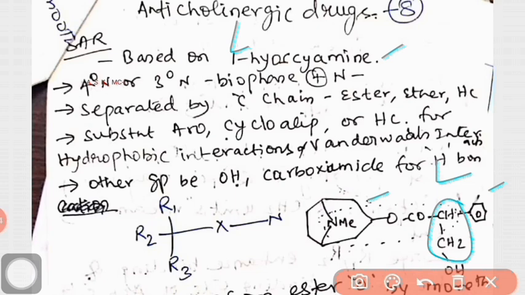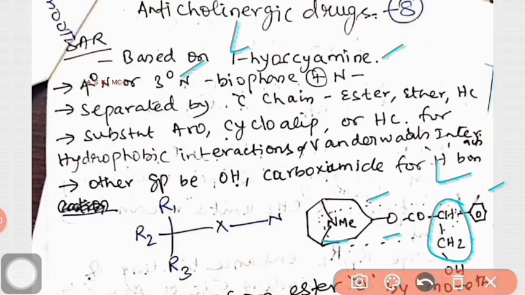So, as per acetylcholine, the nitrogen can be quaternary or tertiary, but tertiary is preferred, and the separation between nitrogen and this oxygen can be 2 carbon or 4 carbon length. That is the second important point.